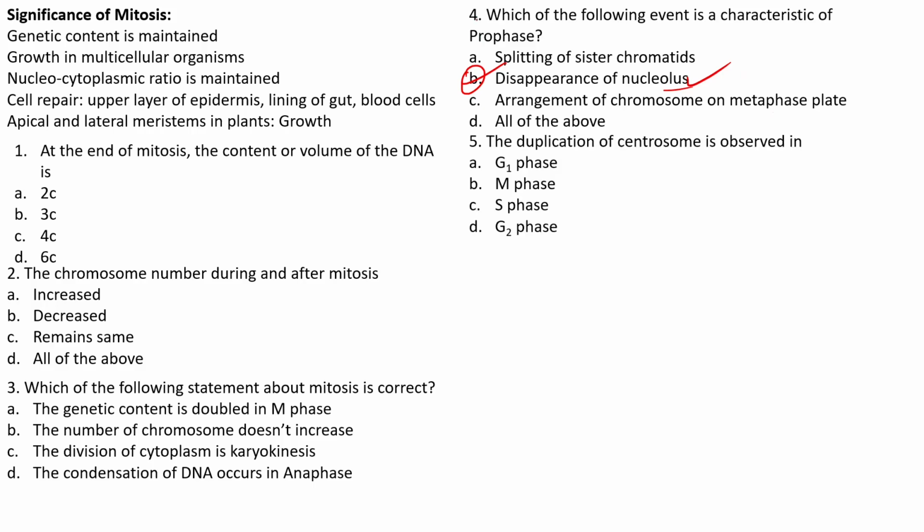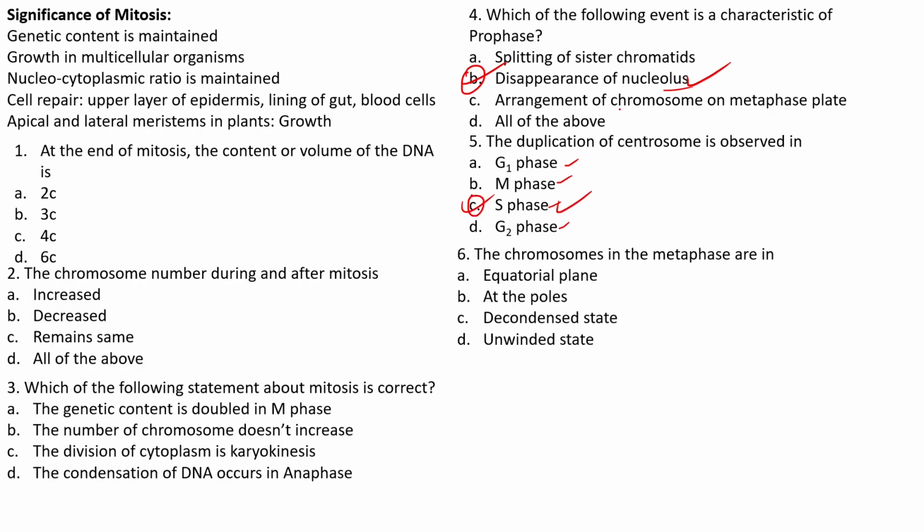Next one, the duplication of centrosome is observed in the G1 phase, M phase, S phase, and G2 phase. It is mainly observed in the S phase. So C is our right answer. The next one, the chromosomes in the metaphase are at the equatorial plane, at the poles, decondensed state or unwinded state. It is mainly at the equatorial plane, and that plane of arrangement in the equatorial region is called the metaphase plate. So A is the right answer for this question.